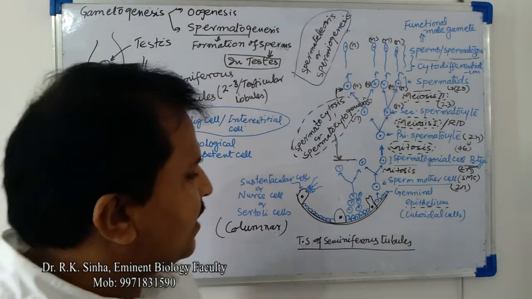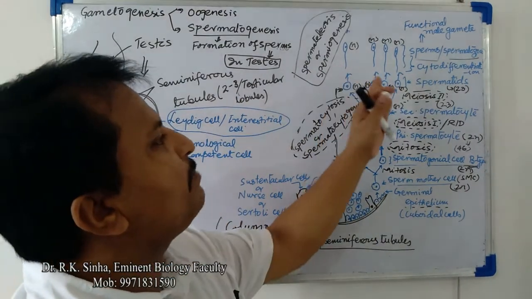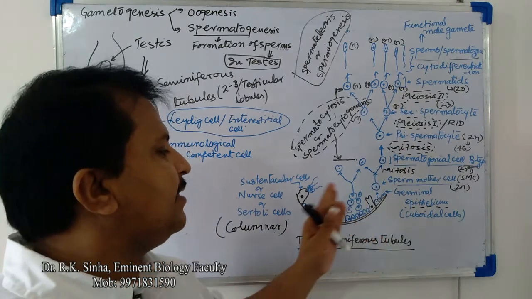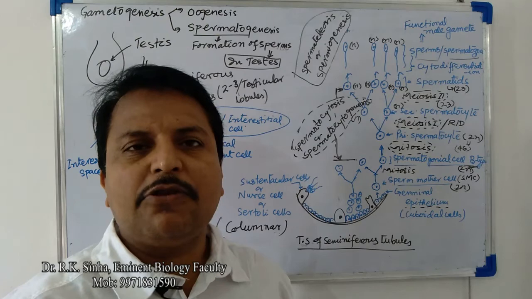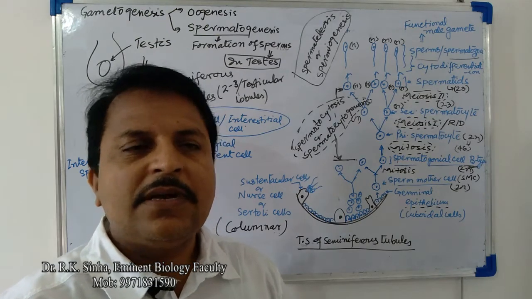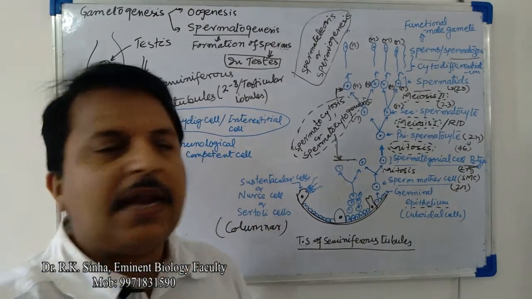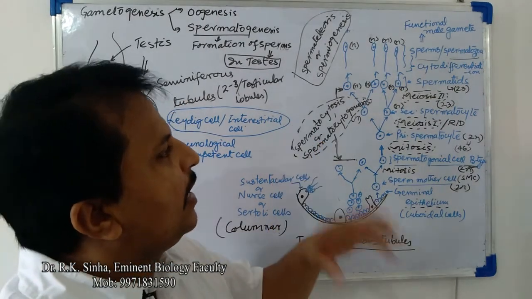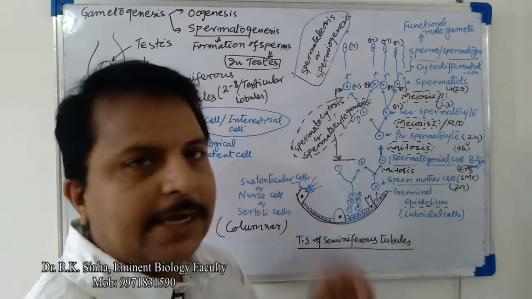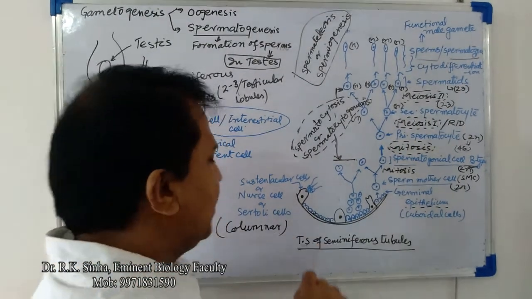Okay, so this is the entire process of spermatogenesis that takes place inside the seminiferous tubules of the male primary sex organ, the testis. In short, we can understand it, and the hormonal regulation occurs here too, but later.